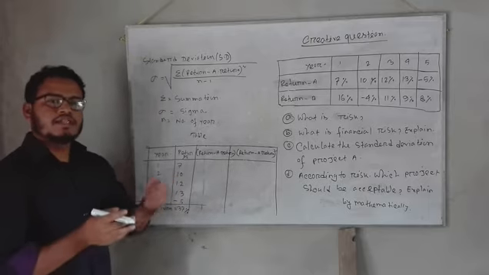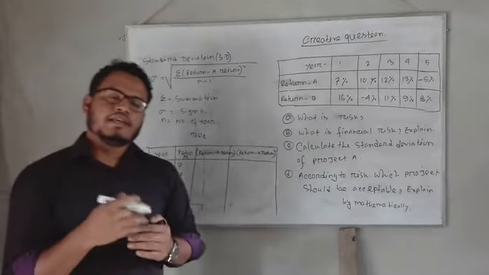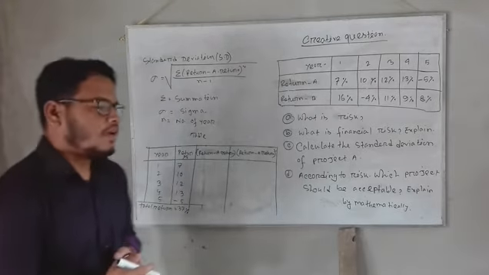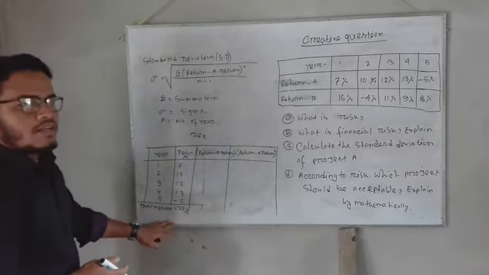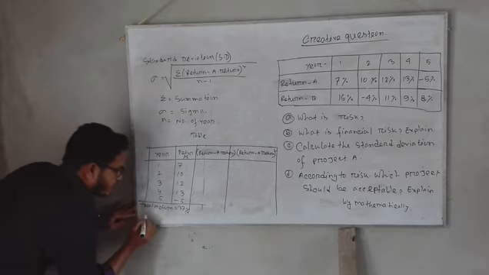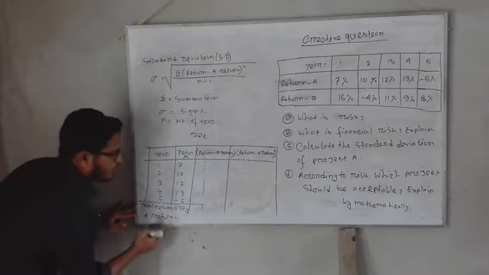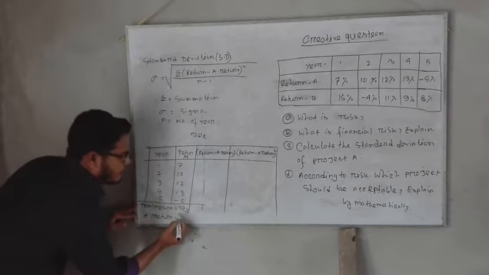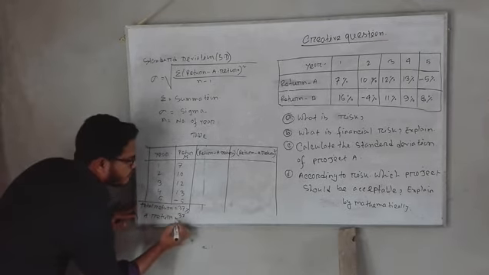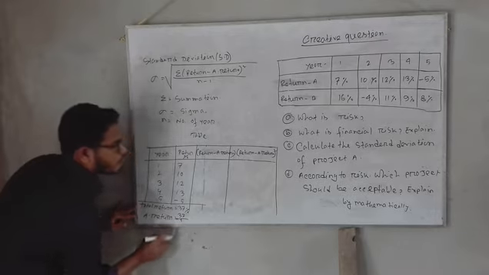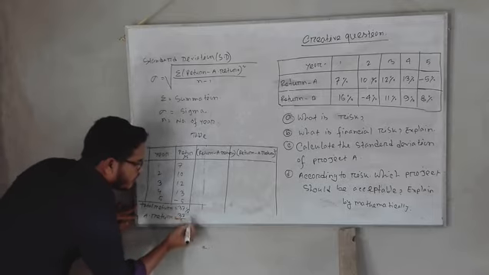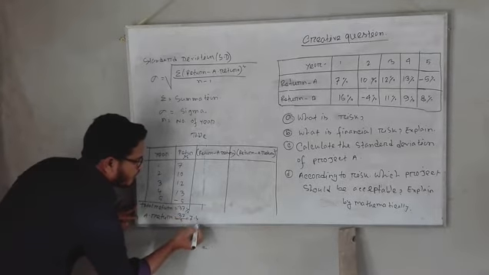We know that the average return is found when the total return is divided by the total number of years. Here the total return is 37% and the number of years is 5, so we find 7.4%.